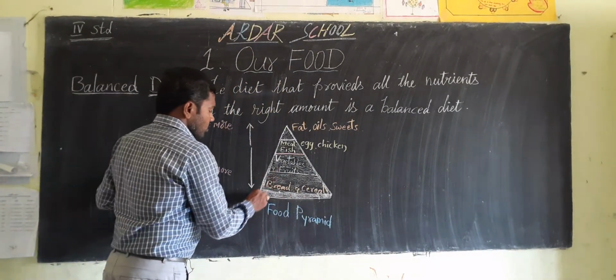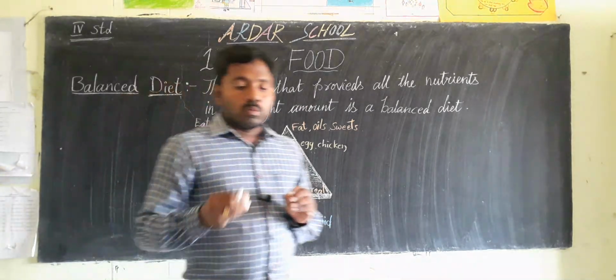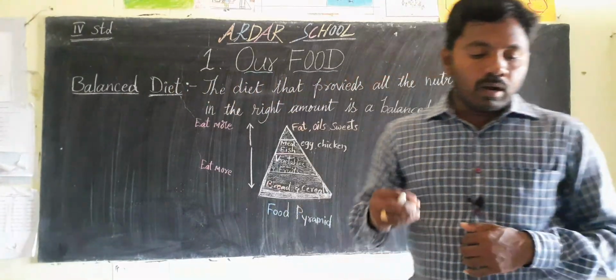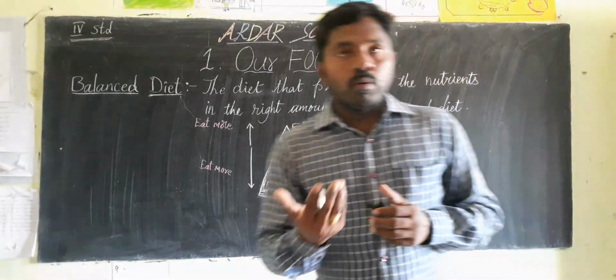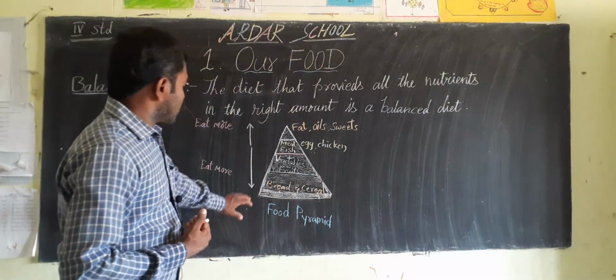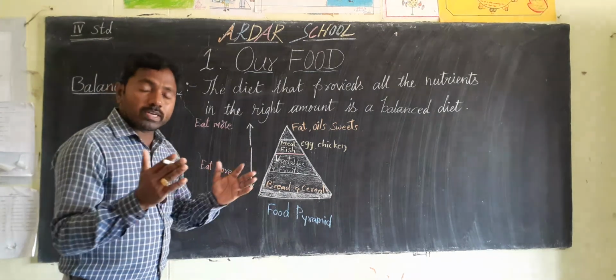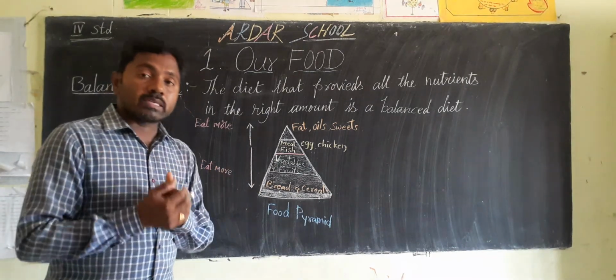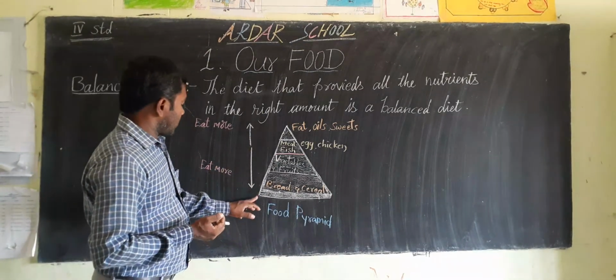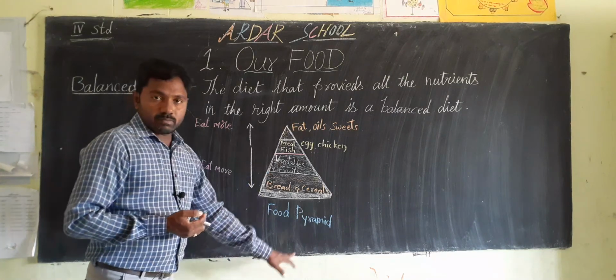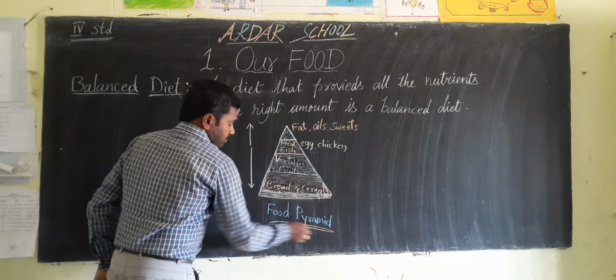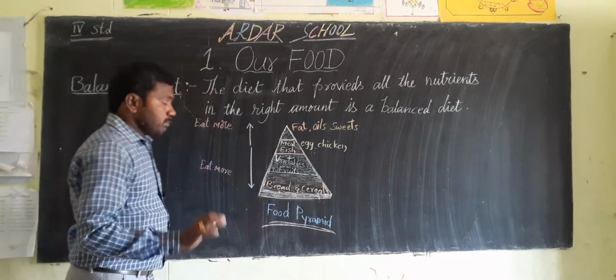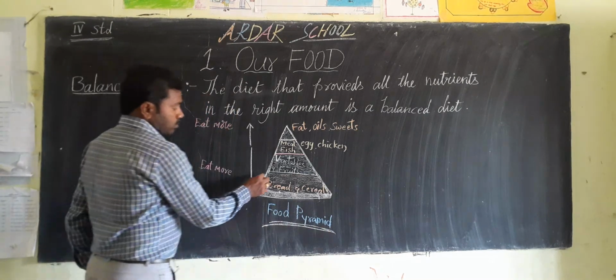Most of the scientists made a food pyramid which represents the food. It shows how much quantity we need and what food we are taking, like a pyramid. That's why it is called the food pyramid. Just observe here, children.